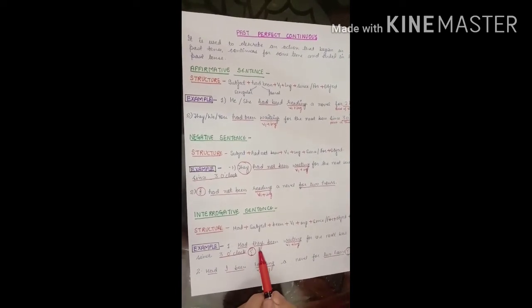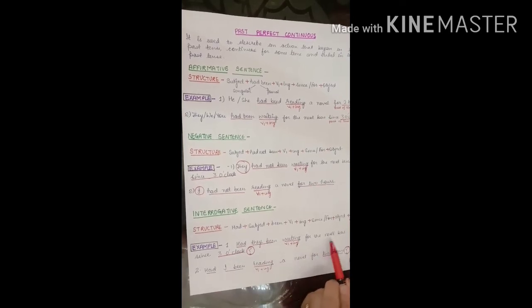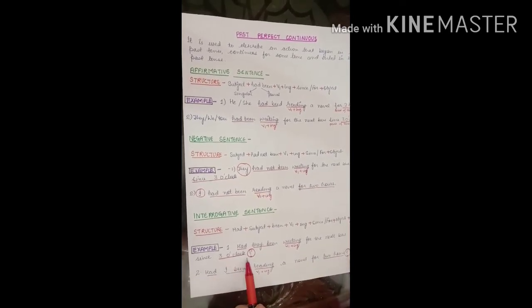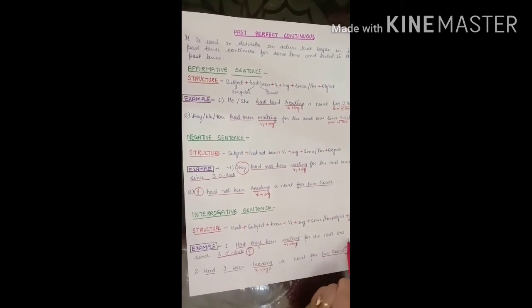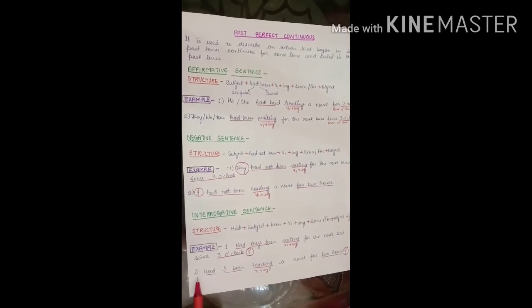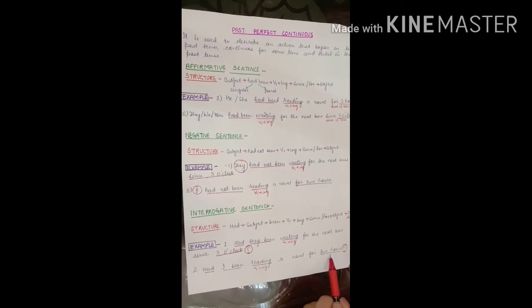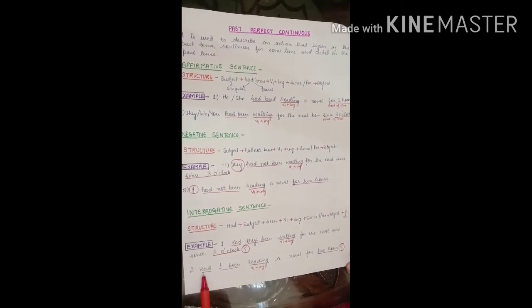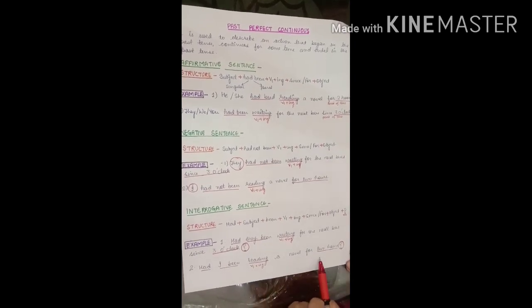Instead of they, we can also use you. Had you been waiting for the next bus since 3 o'clock? Or we can also say, had they been waiting for the next bus for an hour, period of time. Second example, had I been reading a novel for 2 hours, period of time. Had I been reading, first form of verb and ing, a novel since 1 p.m.